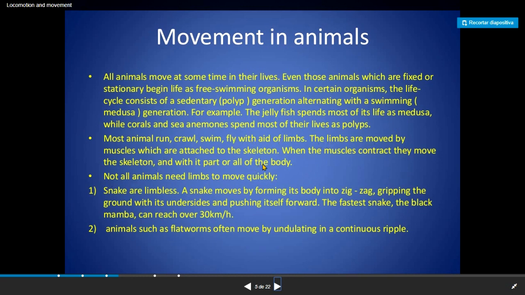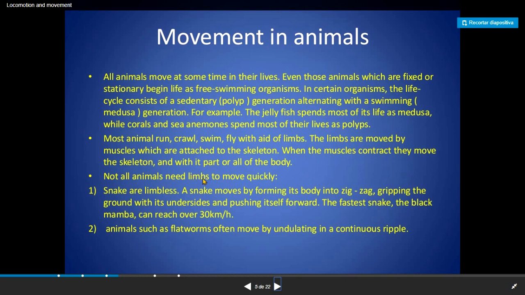Now, we can see that they move because they have muscles attached to the skeleton or bones. Well, muscles and bones work together. The bones in the skeleton provide the support, and the muscles provide the contraction, and this contraction helps in the movement. Not all animals need limbs to move quickly. For example, snakes don't need limbs to move really fast.